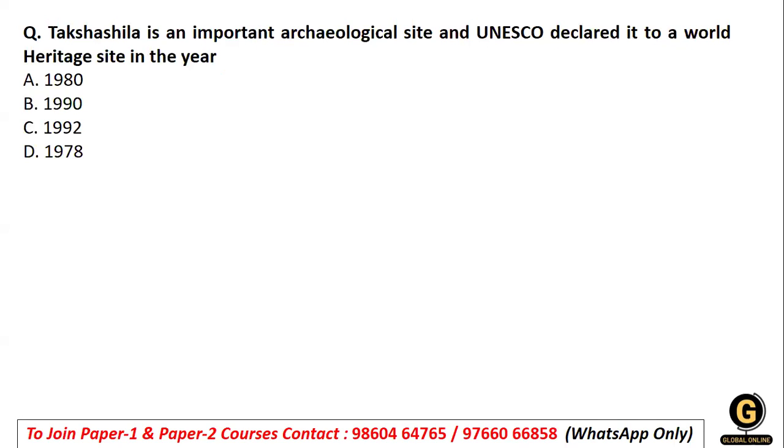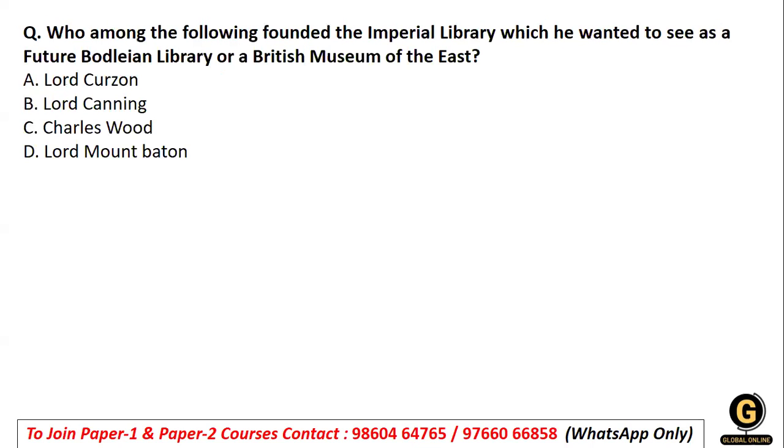So it was only in the year 1980. Please try to understand that Takshila was an important archaeological site which contained a lot of importance with respect to Vedic, Hindu, and Buddhism centers, and was declared by UNESCO as one of the World Heritage Sites with multiple locations. That was in the year 1980. Coming next is again a very factual question.